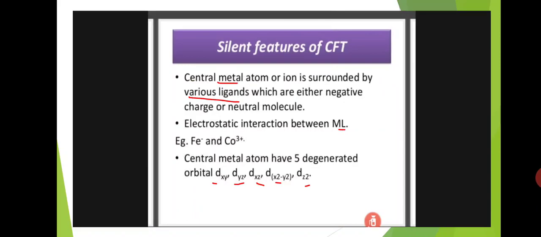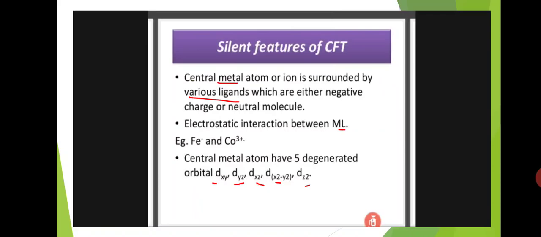Electrostatic interaction occurs between the metal and the ligands. Example metals are Fe, ferrous, cobalt, copper, nickel, etc. Platinum and palladium metals are there.